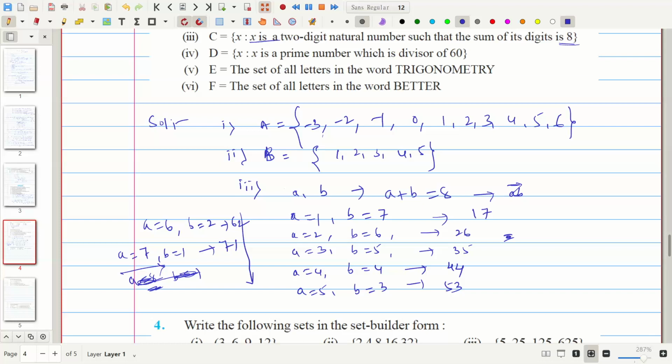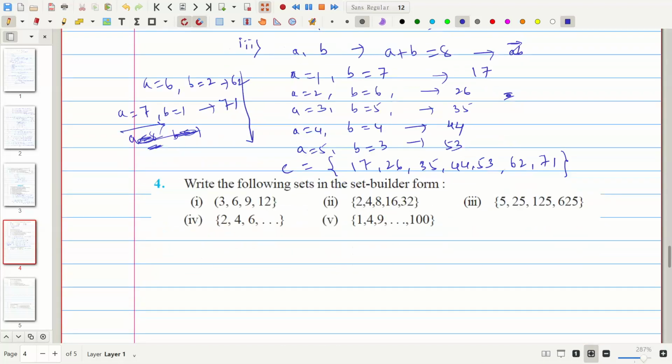How can I write it? C is equal to a collection of, according to the problem statement, 17, 26, 35, 44, 53, 62 and 70. Okay, this problem is very important. It may be asked. This problem has been asked many times in your examinations.